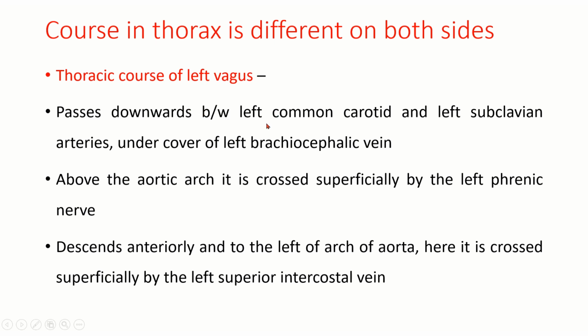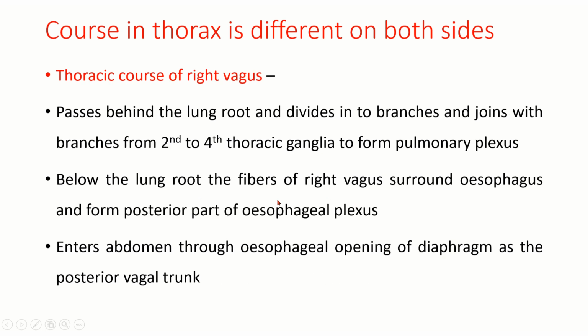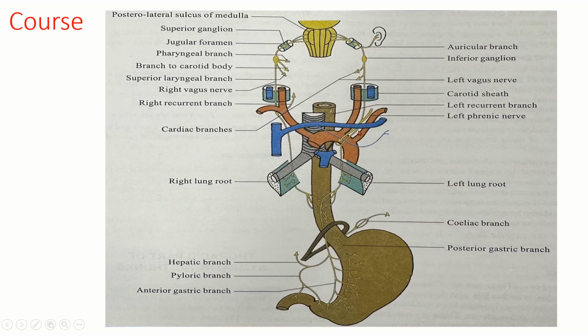So the left vagus passes downwards between the left common carotid and left subclavian arteries, as we have seen in the earlier diagram, under cover of the left brachiocephalic vein. Above the aortic arch, it is crossed superficially by the left phrenic nerve. You can see in this diagram. So above the aortic arch, this is the left vagus which is crossed by the left phrenic nerve.